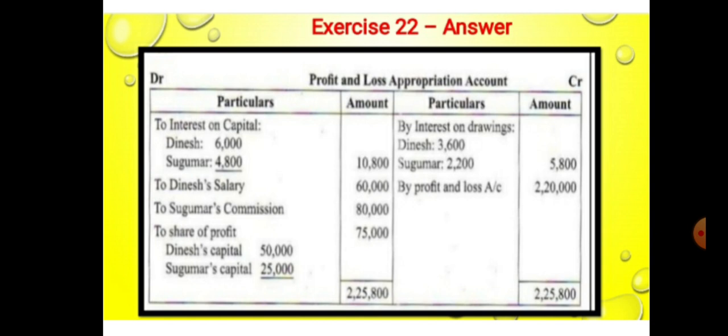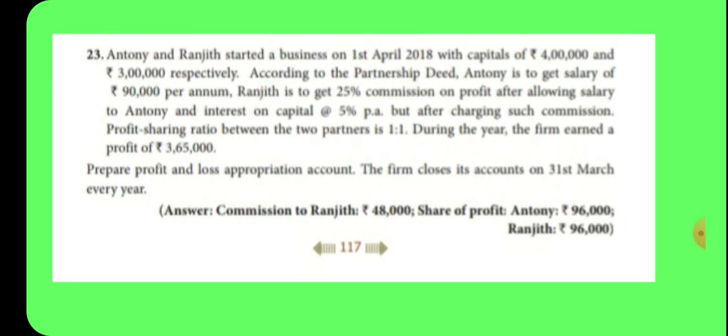Then sum number 23, page number 117 in your book. See the sum part. Antony and Ranjit started a business on 1st April 2018 with a capital of rupees 4 lakh and rupees 3 lakhs respectively. So Antony's capital is 4 lakhs, and Ranjit's capital is 3 lakhs. According to the partnership deed, Antony gets a salary of rupees 90,000 per annum. Ranjit is to get 25% commission on profit after allowing salary to Antony and interest on capital at 5% per annum.